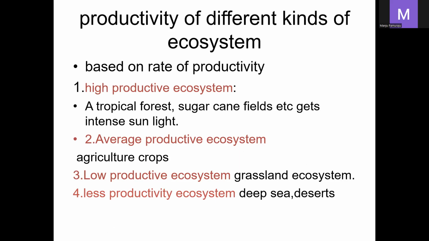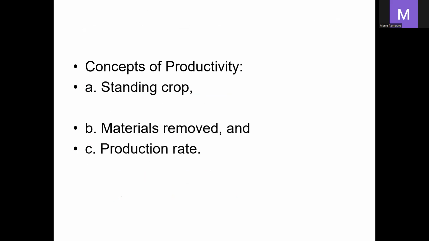The average productive ecosystems are agricultural crops, low productive ecosystems are grassland ecosystems, and the least productive ecosystems are deep sea and deserts.